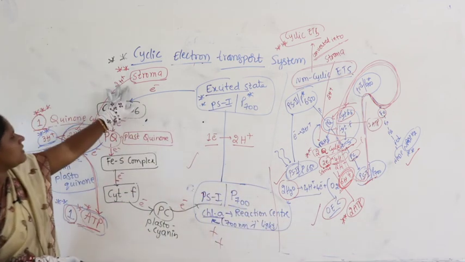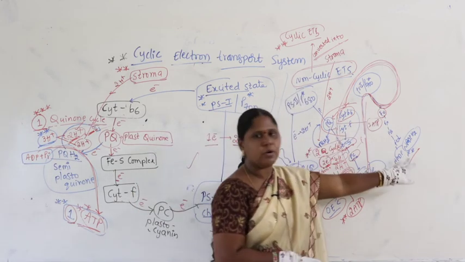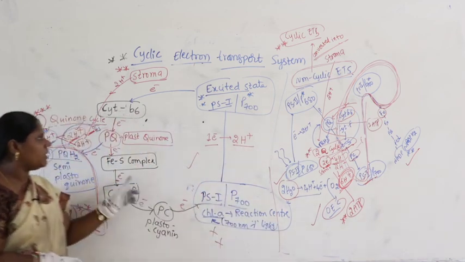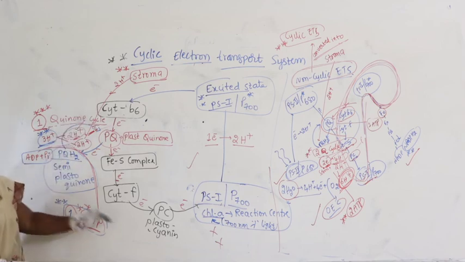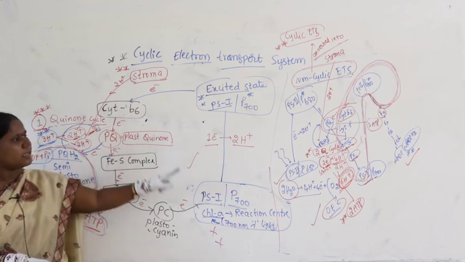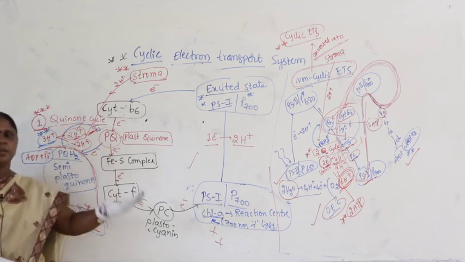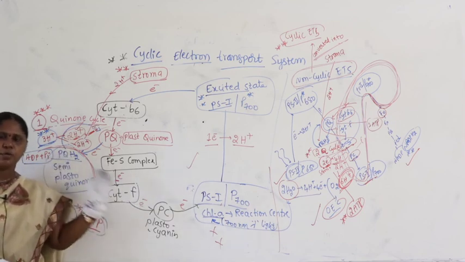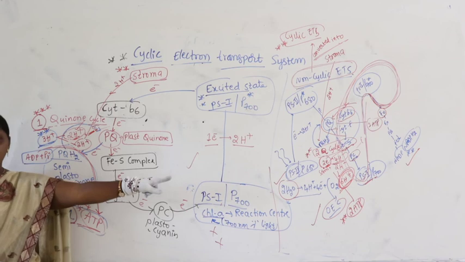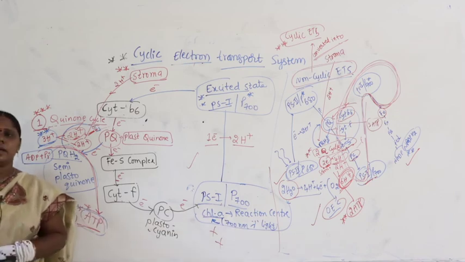In both cases the stroma is giving 2 protons to the ATP, and the stroma also gives 2 protons to NADP. That we are not going to count. Of course, that happens in non-cyclic, and does not happen in cyclic. See every step, where are the exact differences, then we can make clear differences between cyclic and non-cyclic electron transport systems. Here again I am telling you, questions will come: ratio between ATP, ratio between electrons, ratio between protons, ratio between NADPH, here 0, there 1. Right. So you need to remember every step of clear difference between the cyclic and non-cyclic electron transport systems.